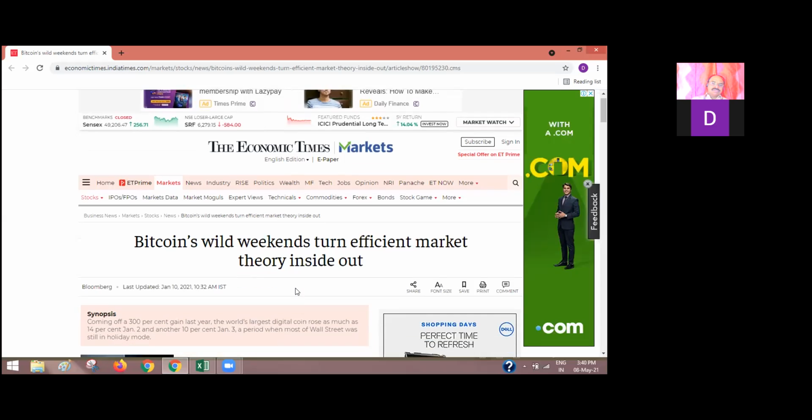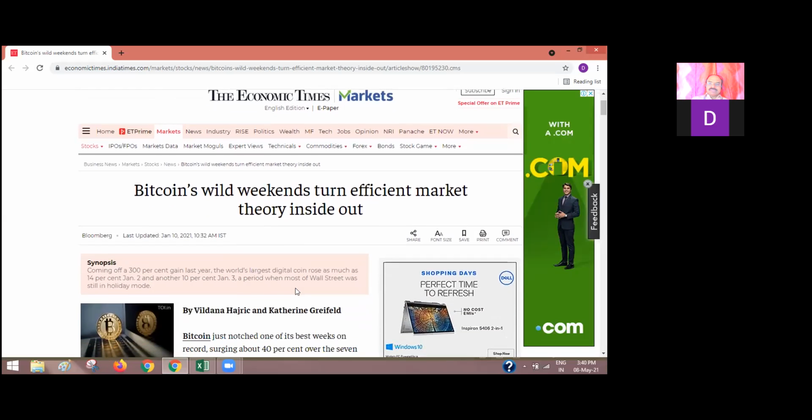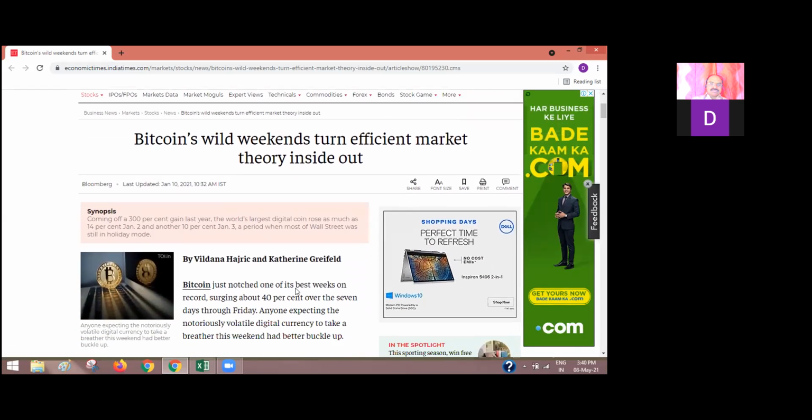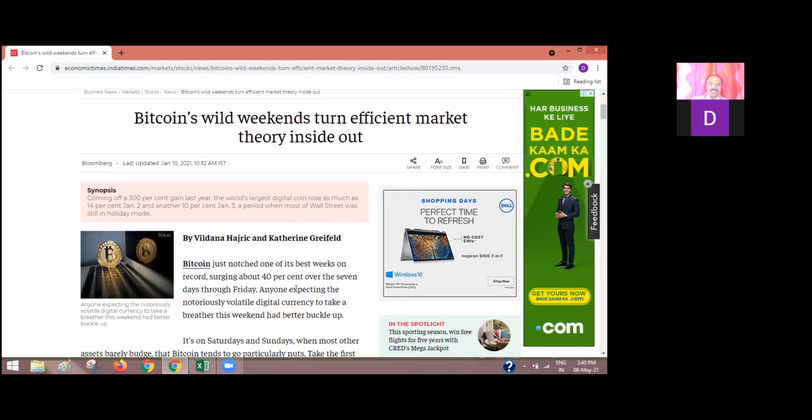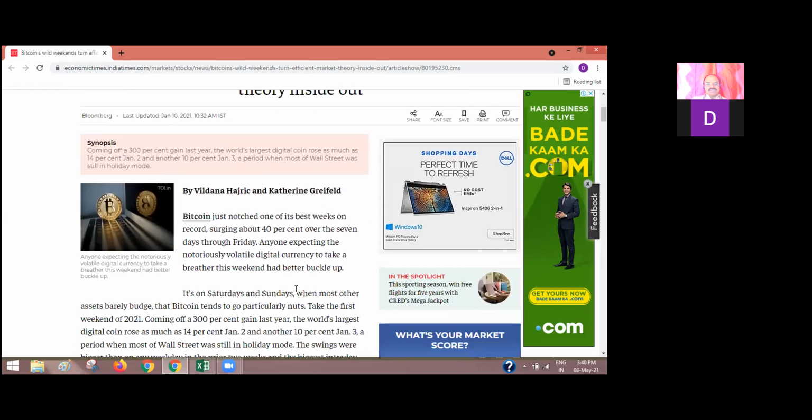Okay, good. Bitcoin weekends turn efficient market theory inside out. This was published on January 10th, 2021. Bitcoin just notched one of the best weeks on record, surging about 40% over 7 days through Friday.